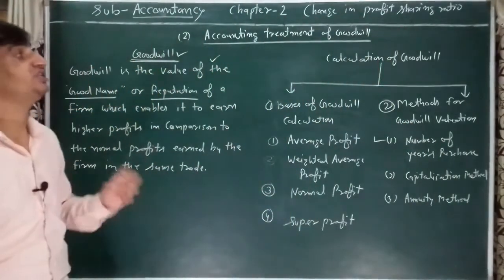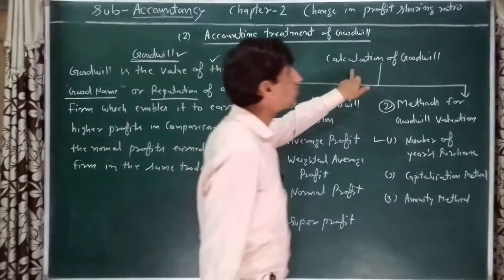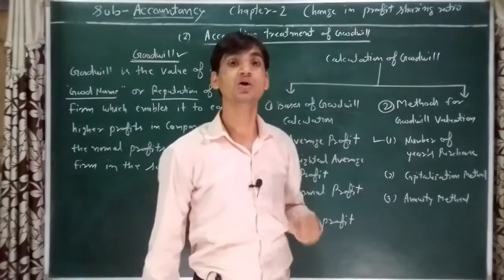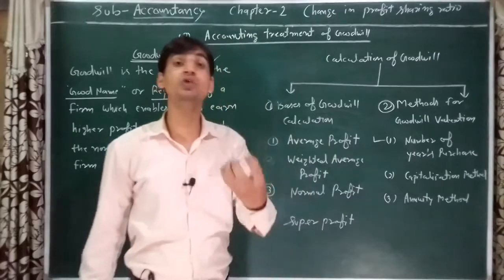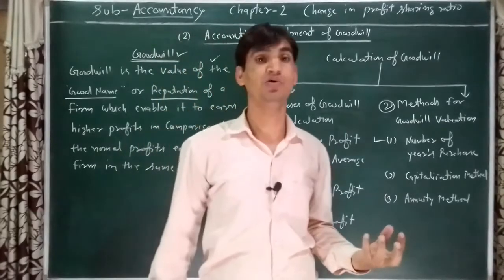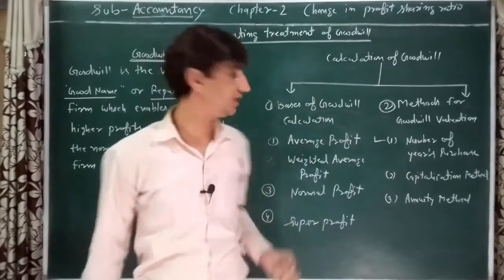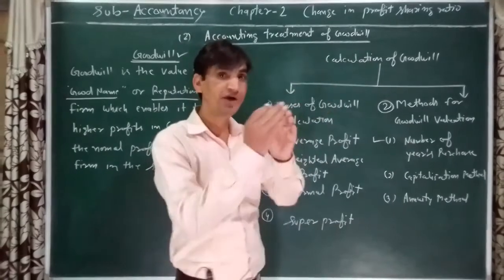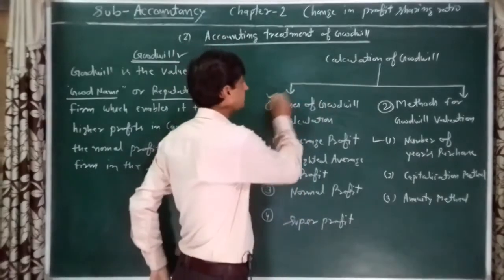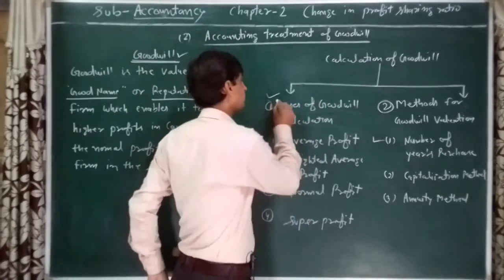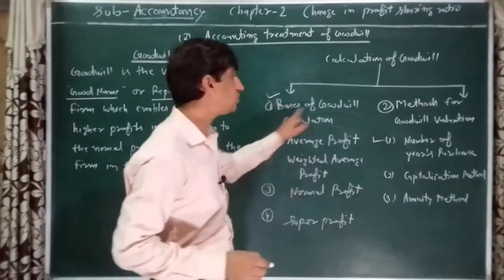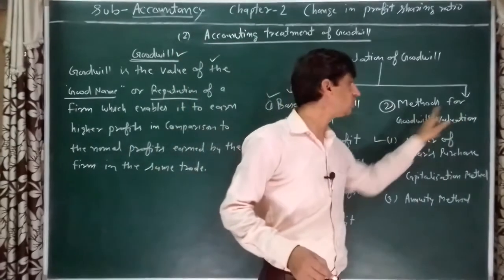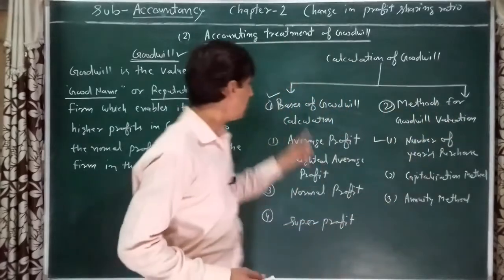Now we will discuss the next concept, the calculation of goodwill. How do we calculate the value of goodwill for a particular organization? Calculation of goodwill is divided into two parts. The first part is the basis of goodwill calculation, and the second is the methods for goodwill valuation.